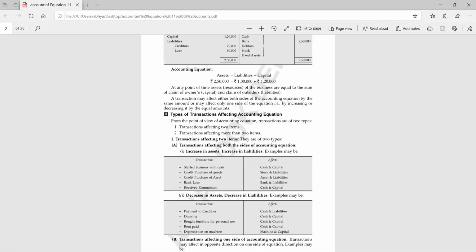If brokers are there, they are selling or buying shares. If your main business is only the buying and selling of shares, you are dealing in the stock market, then it will be your stock. But if you have purchased the shares for investment, then how can it be your stock? So make sure that stock means only the purchase of goods, not the purchase of any asset.